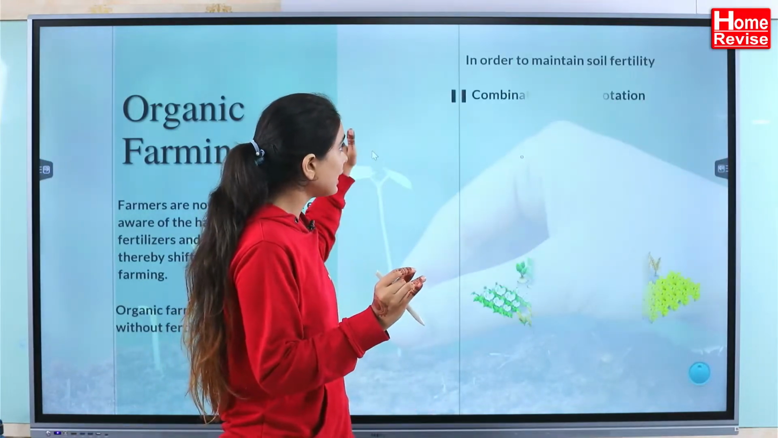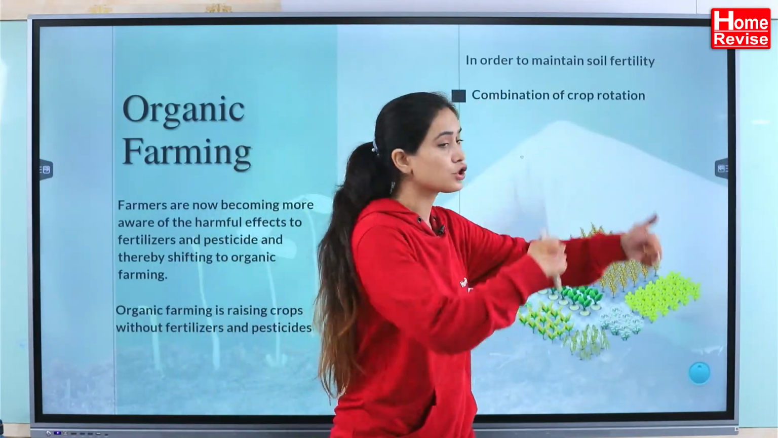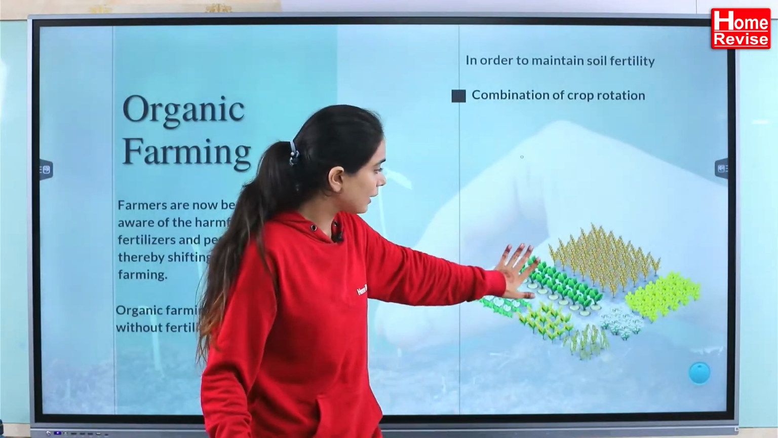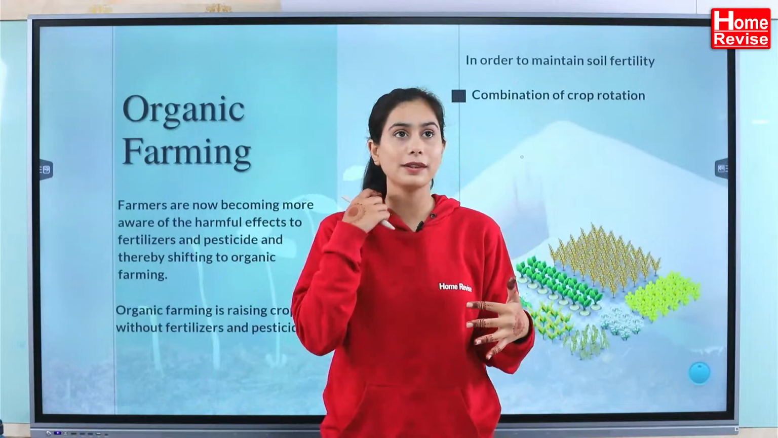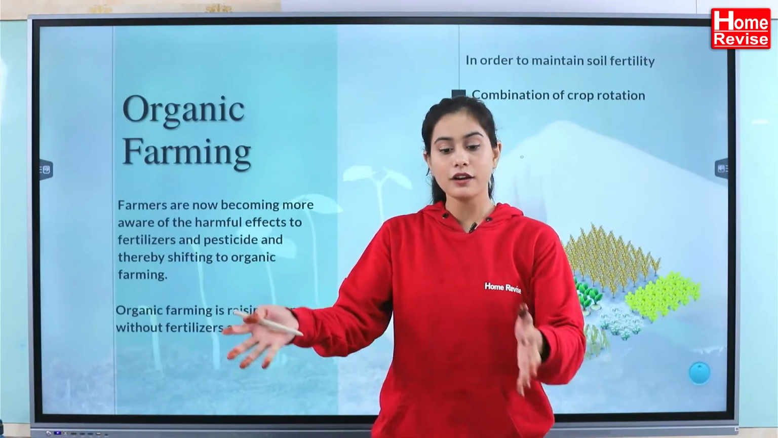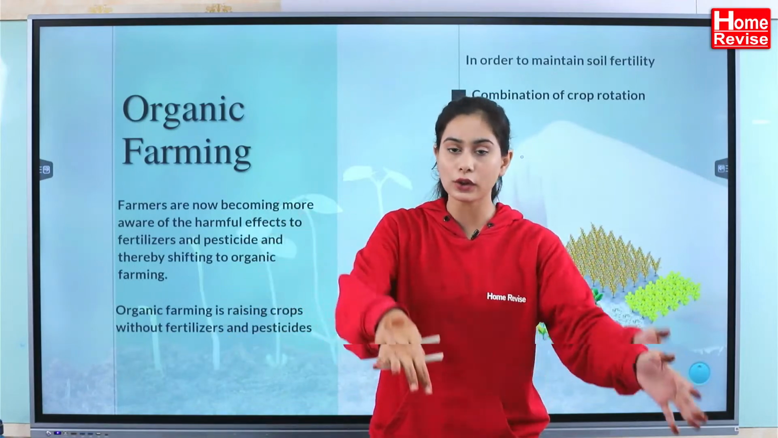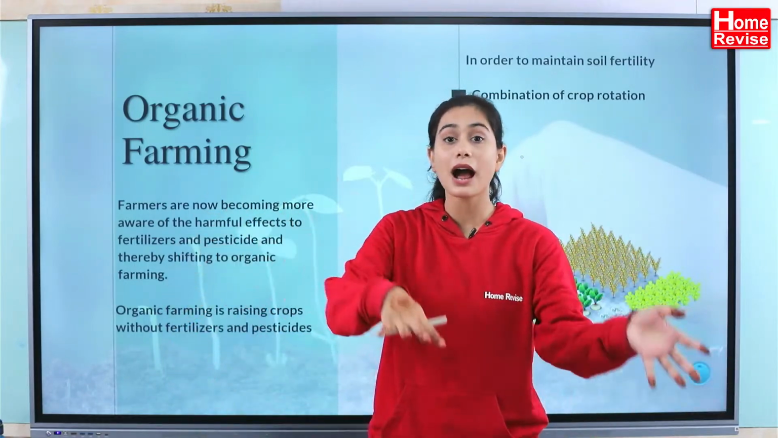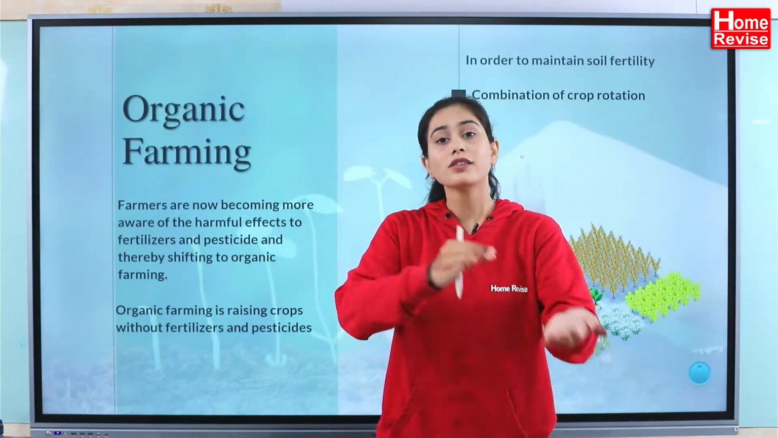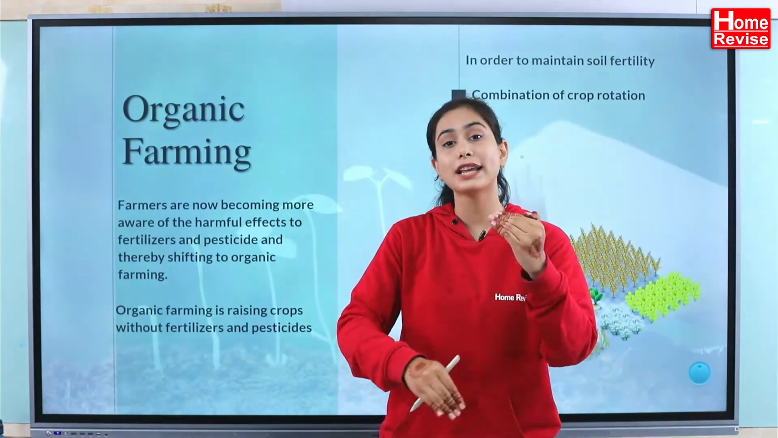Okay, so let's see. Number 1 is the combination of crop rotation. Now what is done here? As you can see, in crop rotation you use the same piece of land. For example, I am taking this much land. First I am growing wheat on it. After that I am growing grams on it. After that I am growing some other kind of pulses on it. So this is called crop rotation.